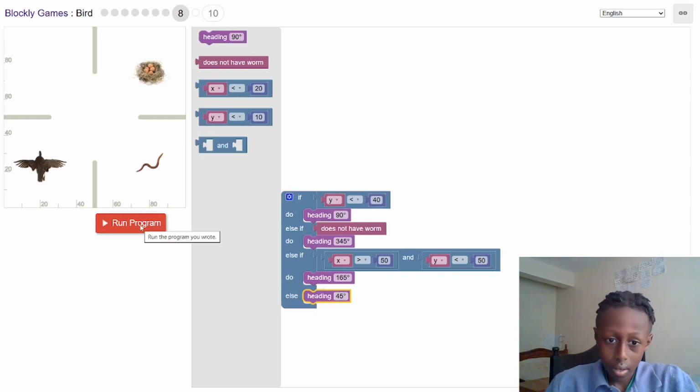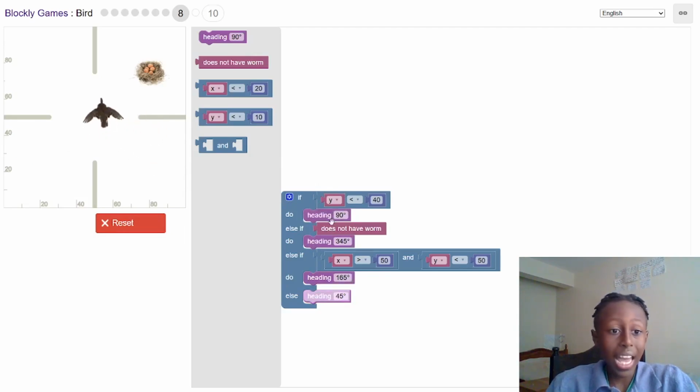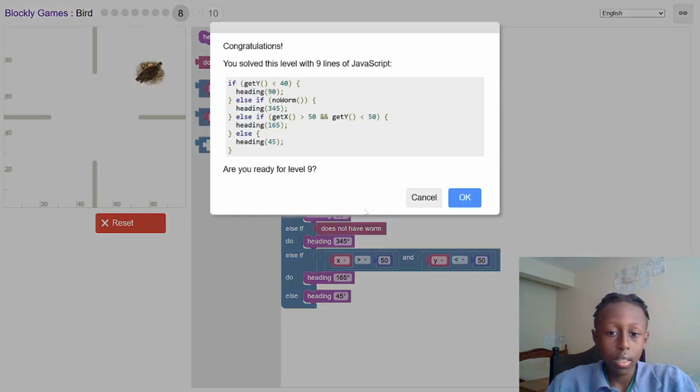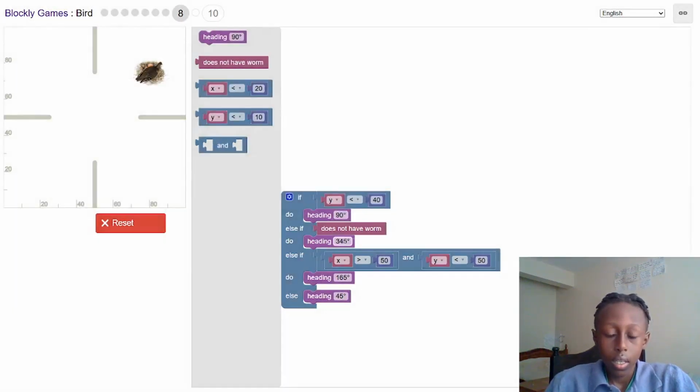So let's run the program. So it goes like that. It does the first code as you saw. It does the first part. It shakes. It goes. Then it does that 165. Then once it exits the zone, it goes towards the egg. So they both have to be true for this to work. If the X would have been here, it would have just gone 45 degrees. It would just go straight from where the bird came from.